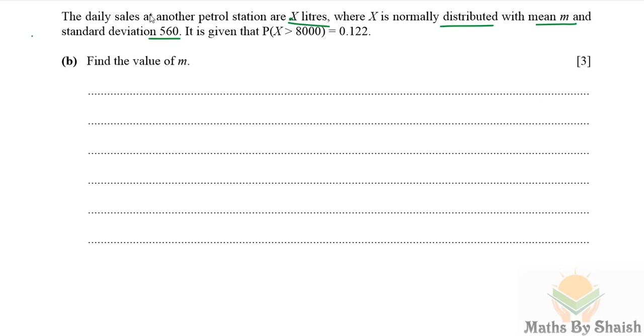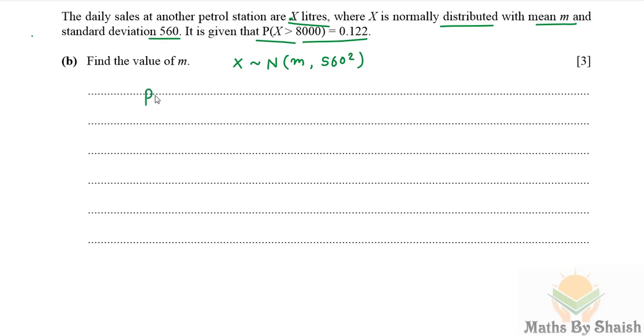So X is normally distributed with mean M and variance 560 squared.